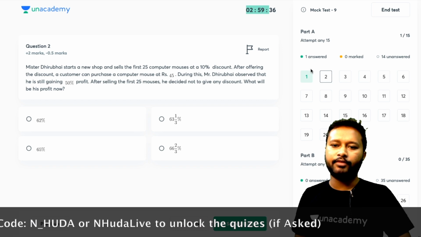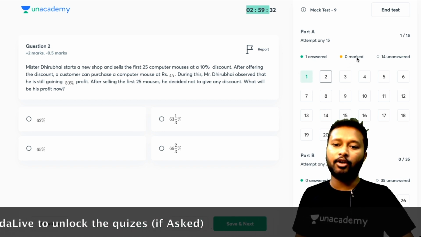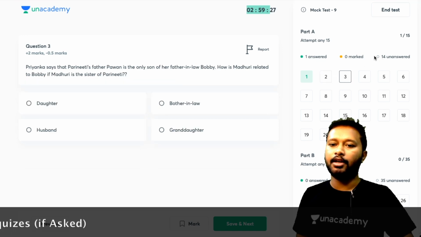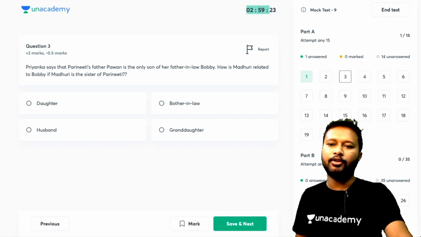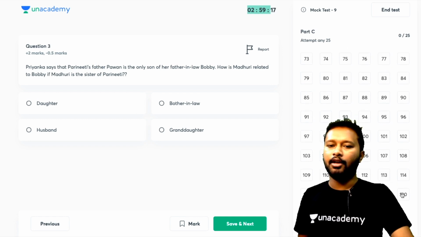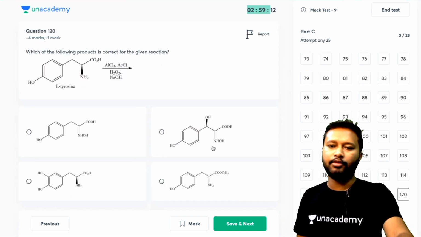The questions which you have answered will be shown in green color, the ones which you have not marked will be shown in yellow color, and the questions which are unanswered are going to be in white color. So that is the color code and other things. It will give you a complete feel of your test. Just like you give a CSIR NET exam, you can see the total 120 questions are there. You can reach any question, so this is from part C, the 120th question.